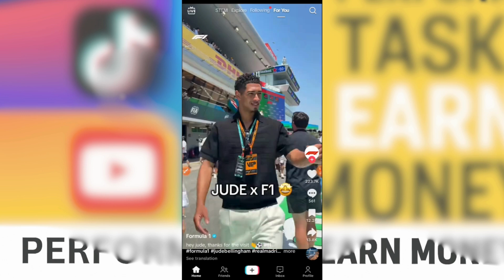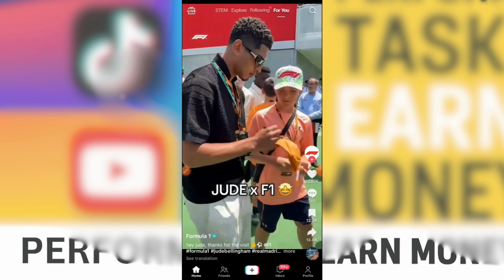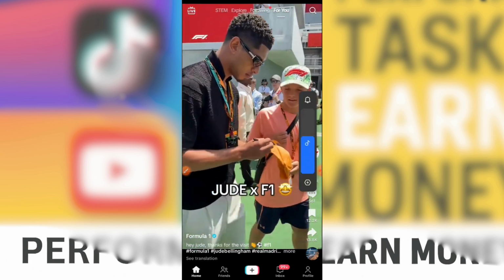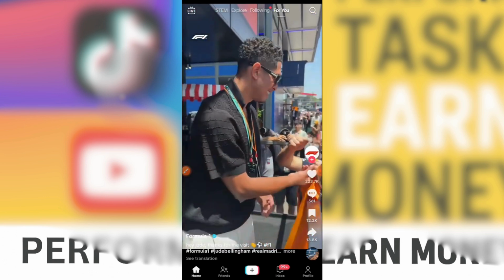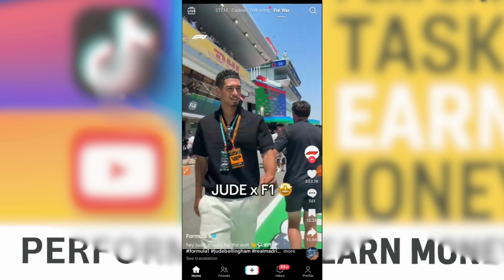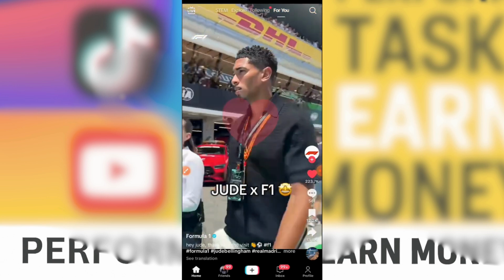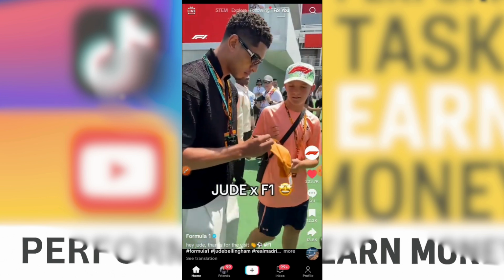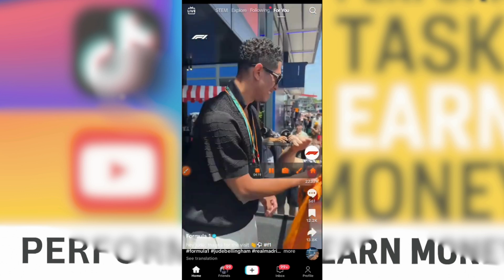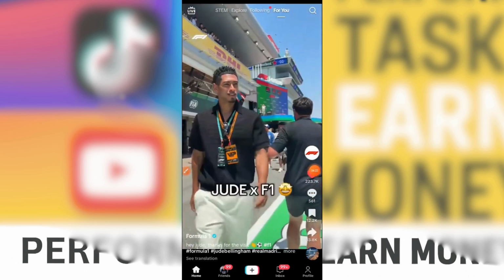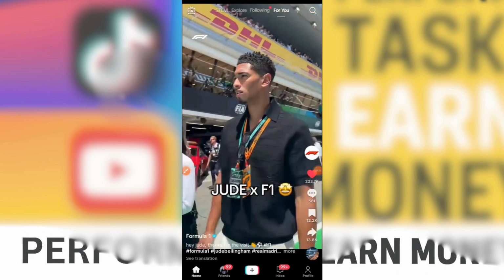Okay, the content is coming up. So all I have to do is just to like this particular content. All right, so you can follow if you wish. If you wish, you don't follow. So you just have to like it. After liking it like this, then you screenshot it. Okay, make sure you screenshot it. Let me take out this button and screenshot mine. All right, so I've done that.